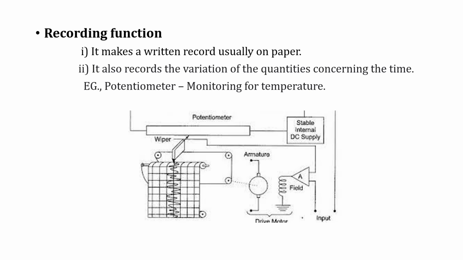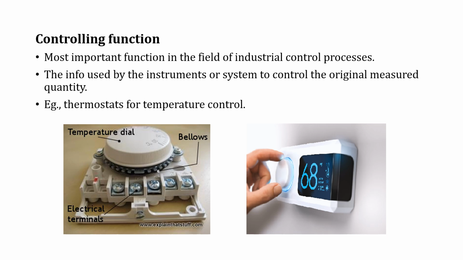Then we'll move on to the controlling function. What is the controlling function? It is the most important function in the field of industrial control processes. Every system might have some control function within a limit, called the limit range. The information is used by the instruments or system to control the original measured quantity. For example, a thermostat for temperature control.